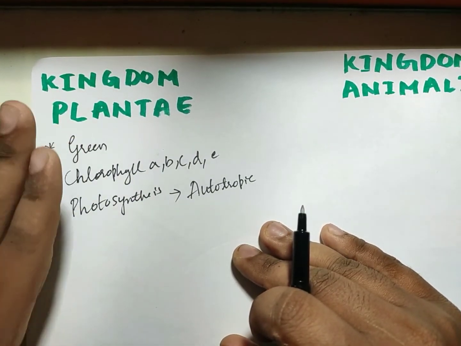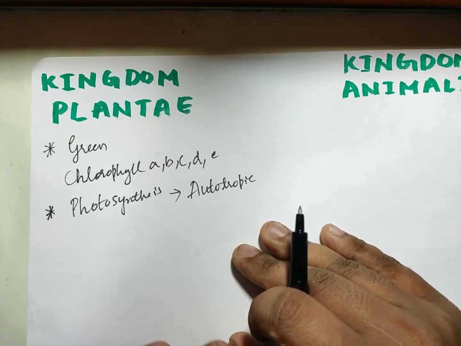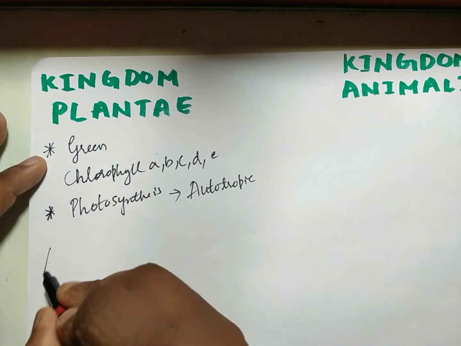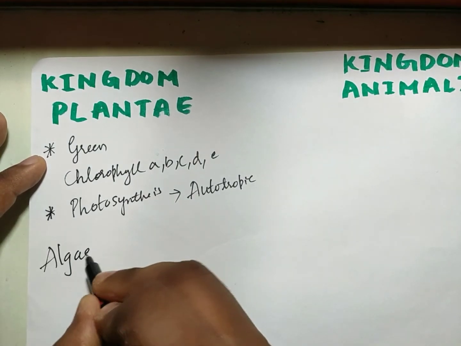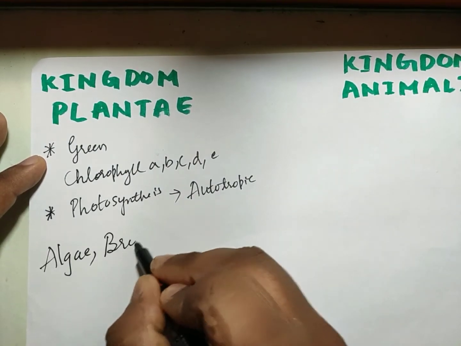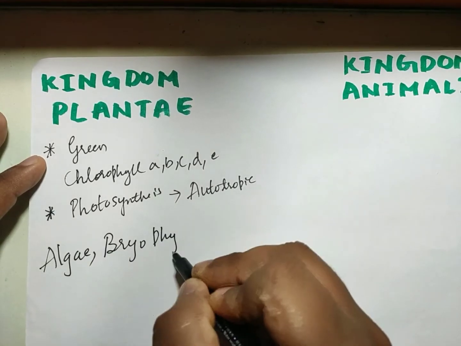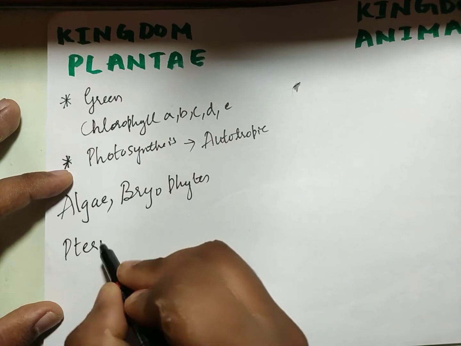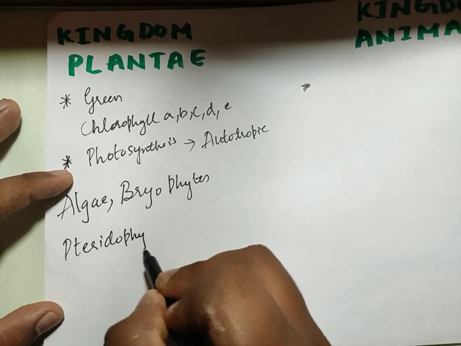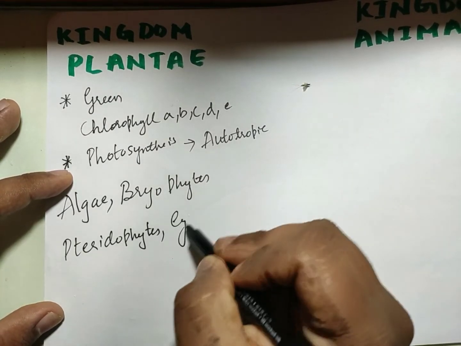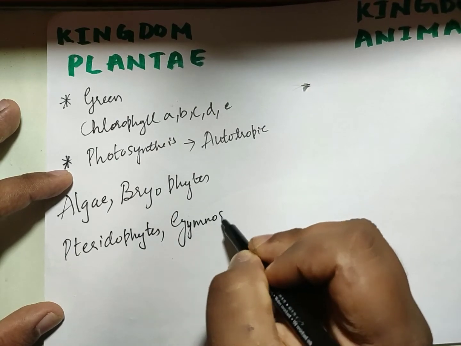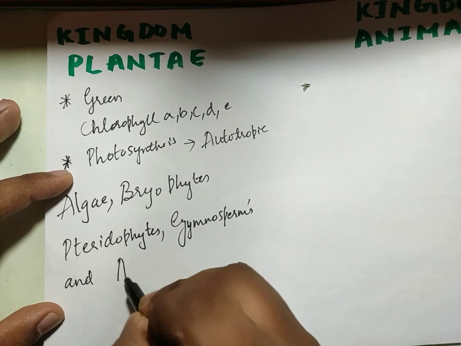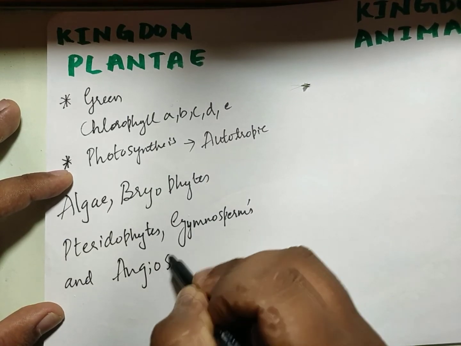Now again, when we study them carefully, we can classify them into different groups, and those groups are algae, bryophytes, pteridophytes, gymnosperms, and angiosperms.